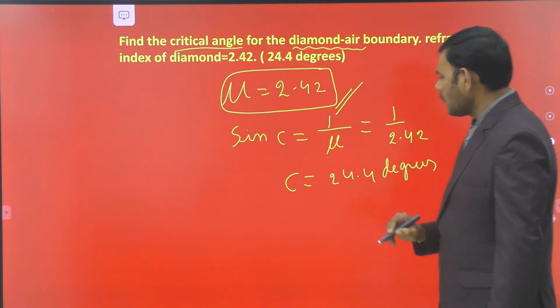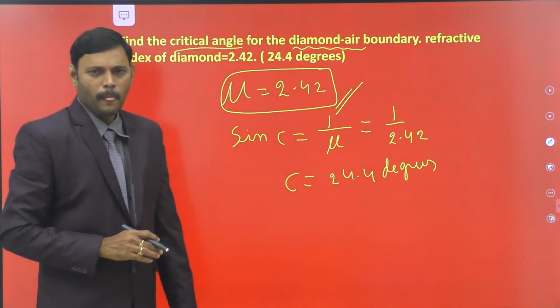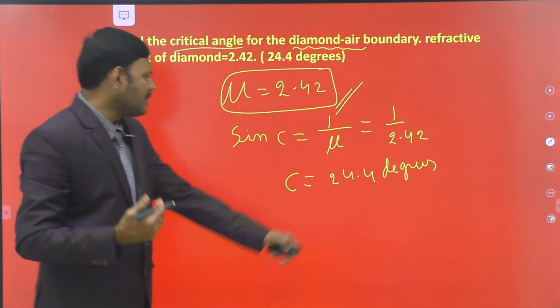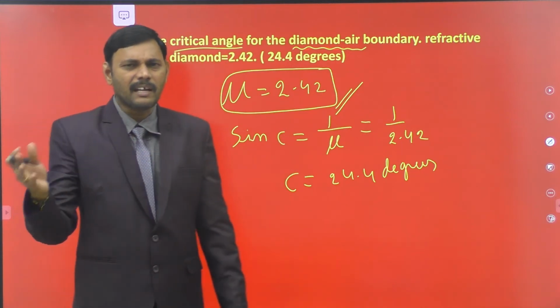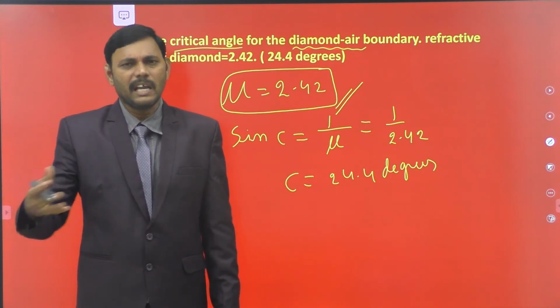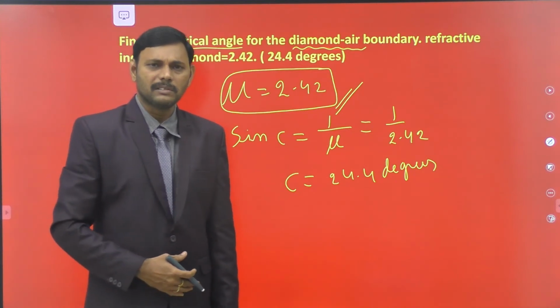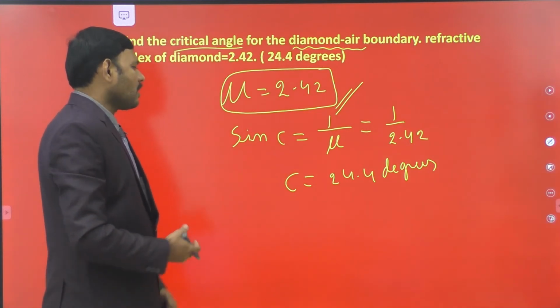This is the least critical angle given by the diamond compared to ordinary glasses. As refractive index goes on increasing, critical angle goes on decreasing. Now what is the difference between ordinary glasses? Ordinary glasses are not too costly. They are available at each and every place. But especially the glasses are useful every time.